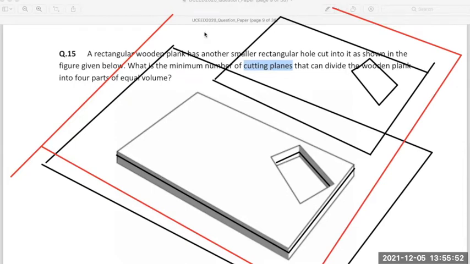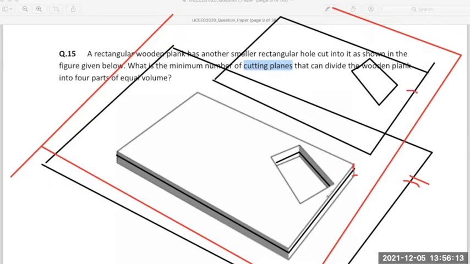समझ में आया क्या किया? So I first used this black cutting plane to cut this object into 2 halves, which is 1 half here and another half here. Then I laid both the halves side by side like this.